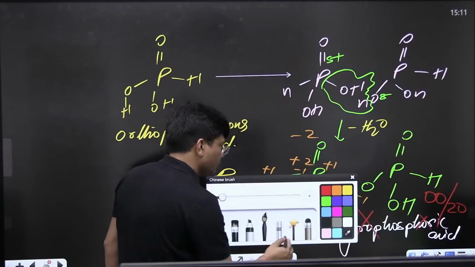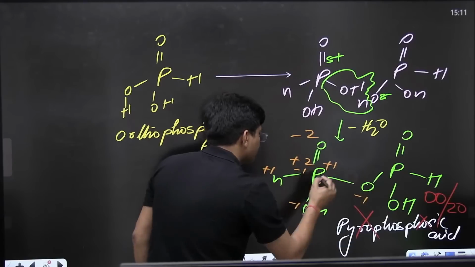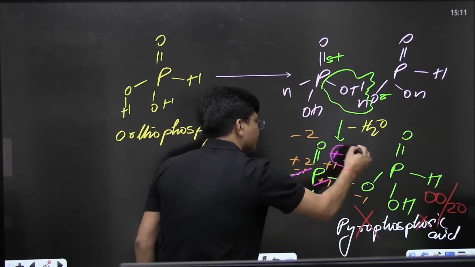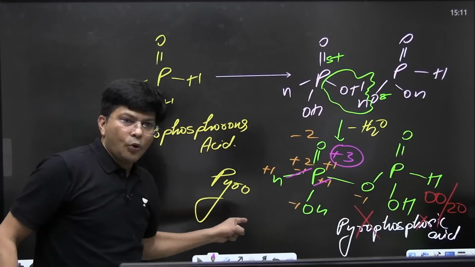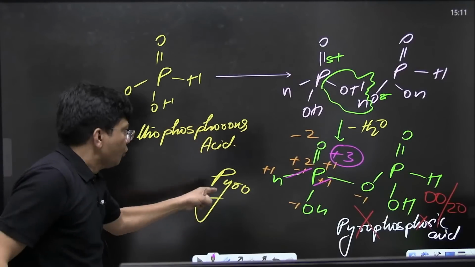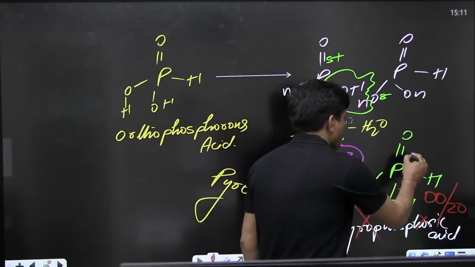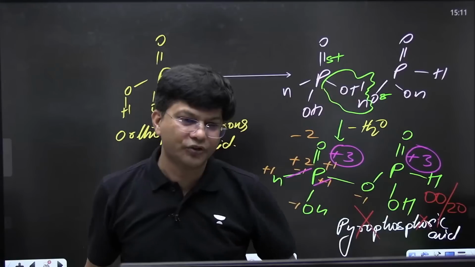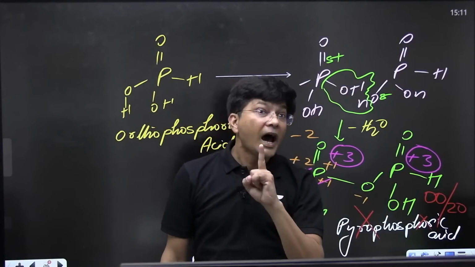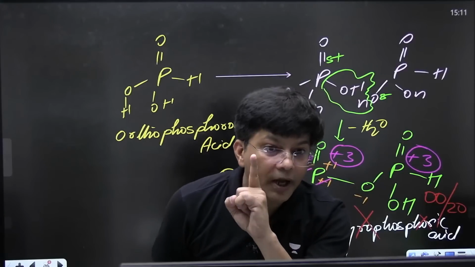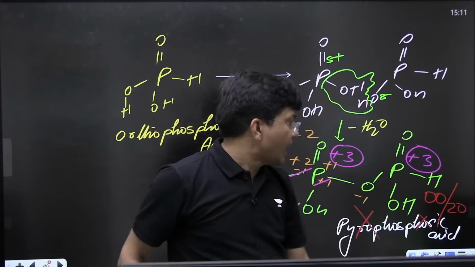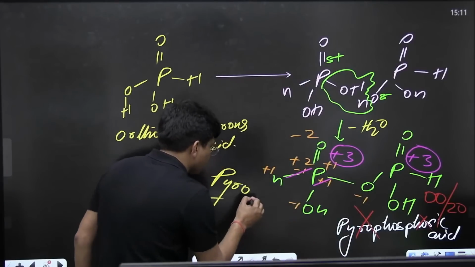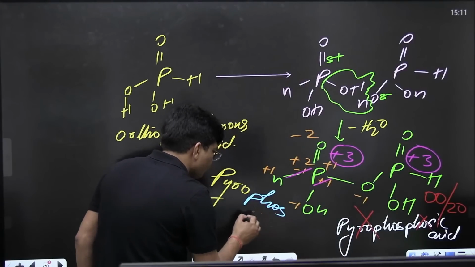What is the oxidation state? Do let me know in the chat section. +3. What word do I have to use for +3? What I have taught you? Yes, pyrophosphorus acid. So the answer is pyrophosphorus acid.